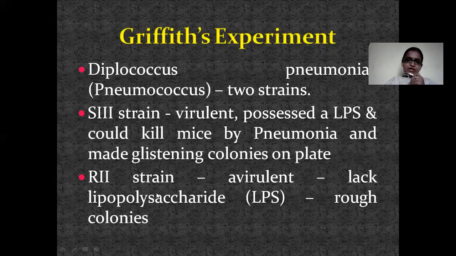And the second strain is the R2 strain. Here the R2 strain is avirulent. It is quite opposite to the S strain: the S strain is virulent but the R strain is avirulent. Avirulent means it is not able to cause any disease in the mice, and it lacks lipopolysaccharide. Again, the S strain has lipopolysaccharide but the R strain does not. And when we grow these cells on media, they give rough colonies. Rough colonies are due to the lack of lipopolysaccharide membrane.